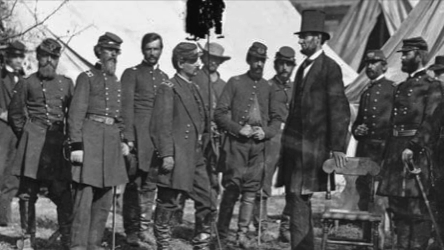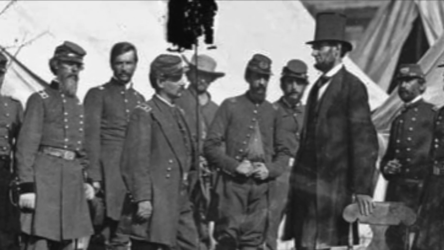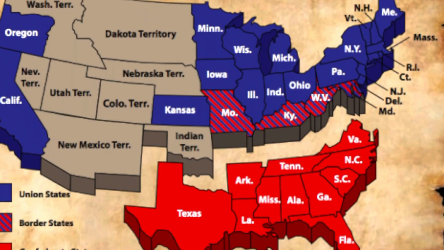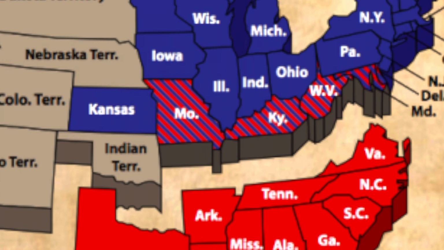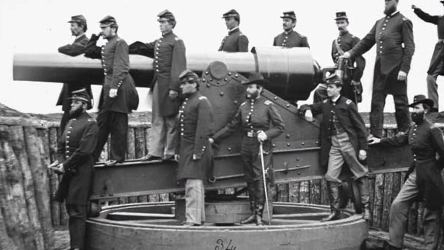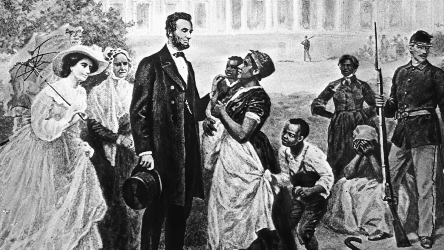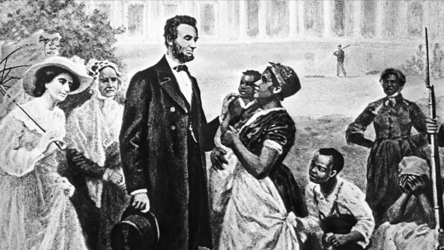After the attack on Fort Sumter, Lincoln sent forces to preserve the Union. This forced some states to pick a side. Virginia, North Carolina, Tennessee and Arkansas joined the Confederacy, with Kentucky remaining neutral. Lincoln imposed a blockade on Confederate ports and imprisoned Confederate sympathizers. Lincoln also ended slavery during the Civil War with the passing of the 13th Amendment on January 31, 1865.